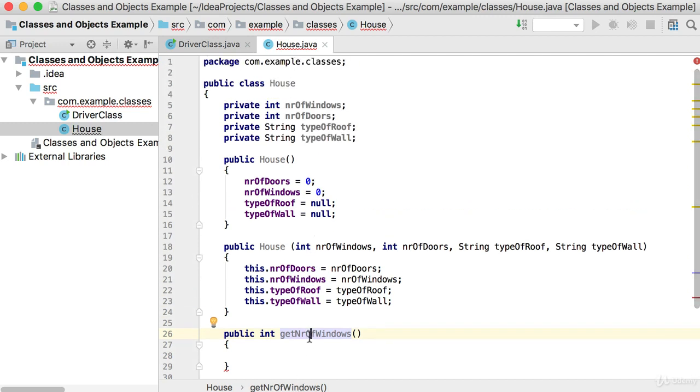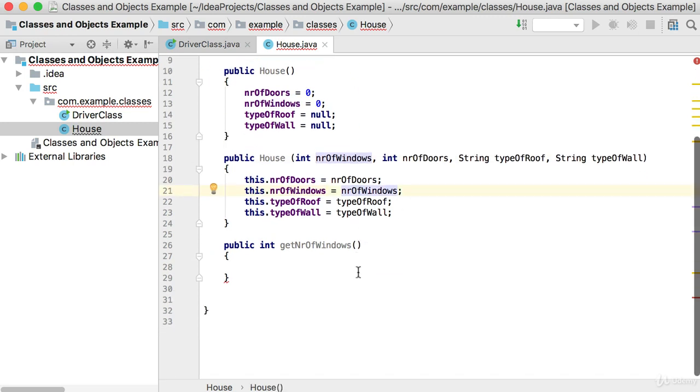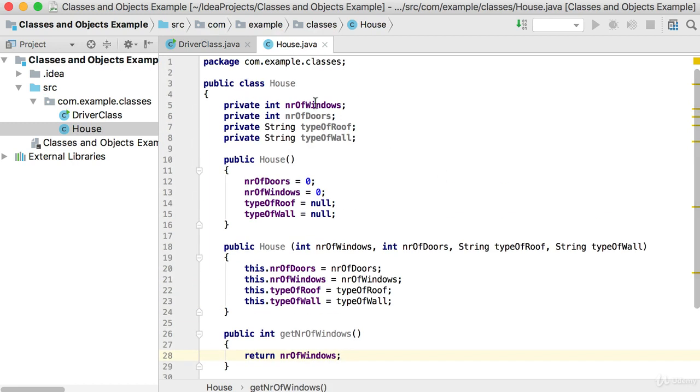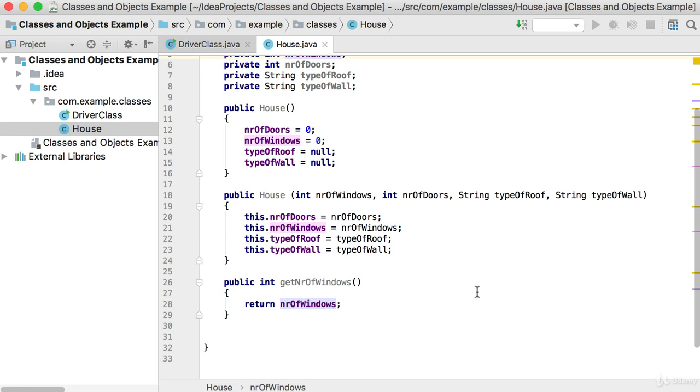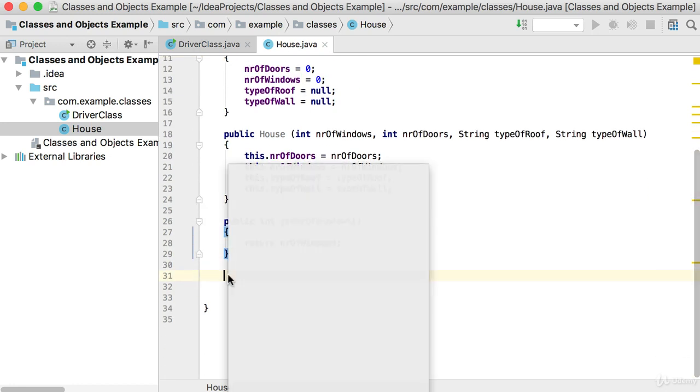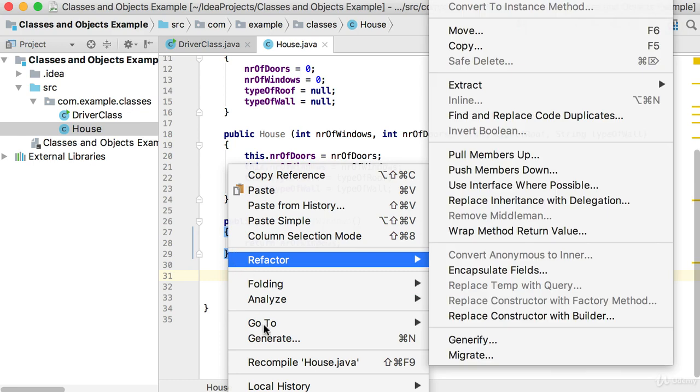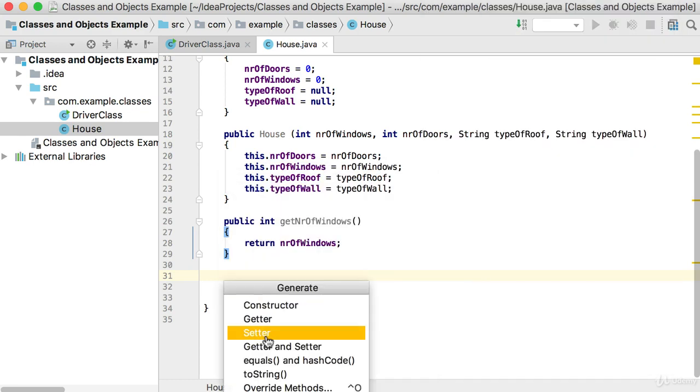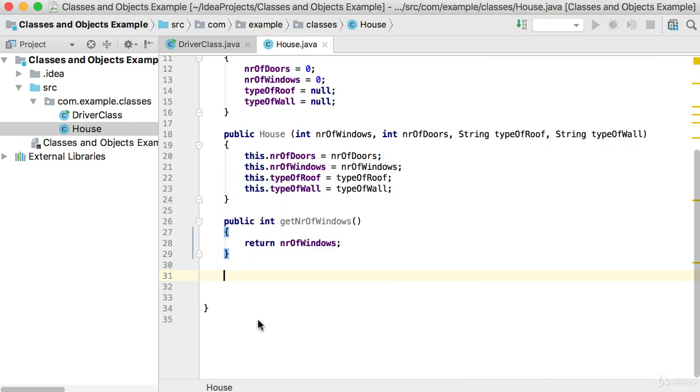So on my object, I can go and call get number of windows, and it will return the number of windows as I set it. Okay, so in this case, we will just say return number of windows. So it will return the field number of windows. To get the rest of your getters, it's actually very easy in IntelliJ. So you're going to right click there, choose generate, and you're going to say getter.